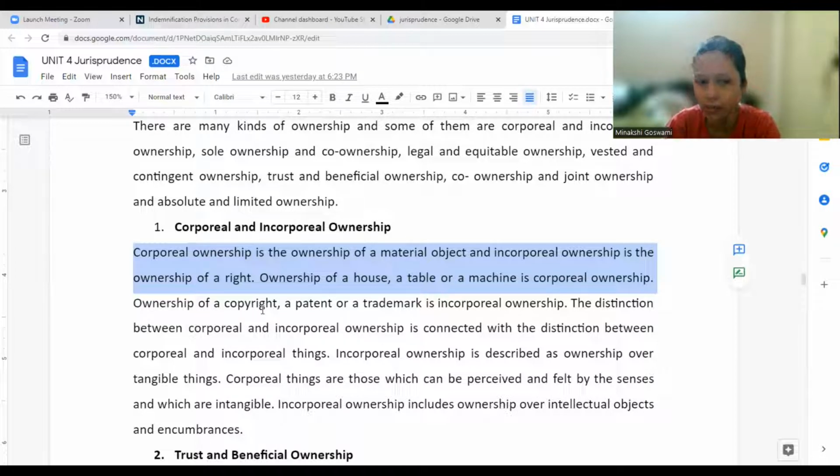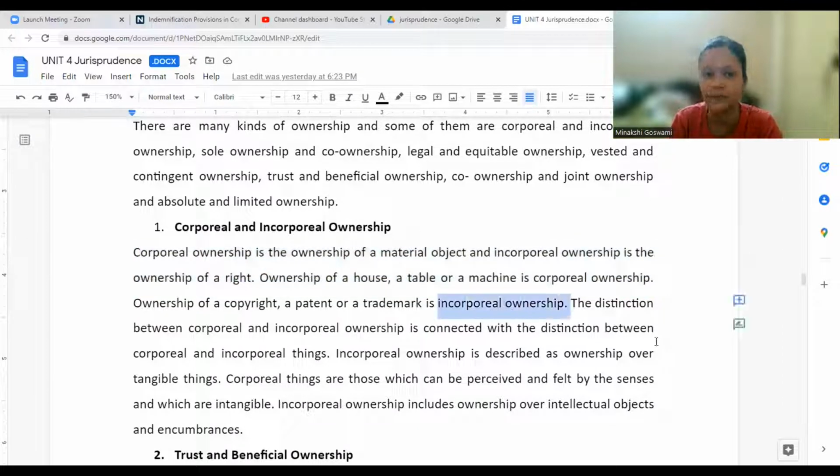Like ownership of a copyright, a patent, a trademark is incorporeal ownership. You might say that in case of copyright, trademark, etc., we will also have some documents or the item would be there, right? If it's a book on which copyright exists, the book is there. But the book is one thing, and your right is different. That right you cannot touch, see, or feel. If someone else buys the book, that person is the owner of the book. But what right do you have? You are not the owner, but you have a copyright on the book or what is written there. So that right is something which we cannot touch, see, or feel, so it is incorporeal ownership.